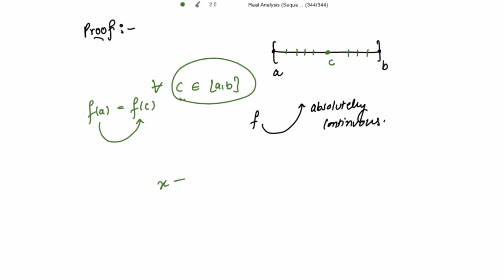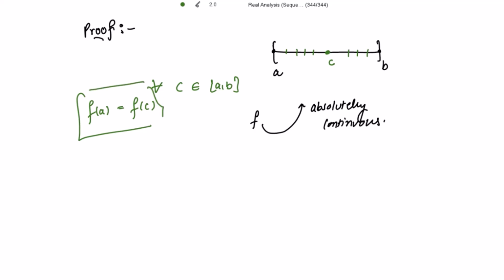Here x is replaced with C. Because f(a) is a fixed value, the value of the function at this endpoint, and that is equal to f(C), with C any point in the closed interval [a, b], we say that f is constant.